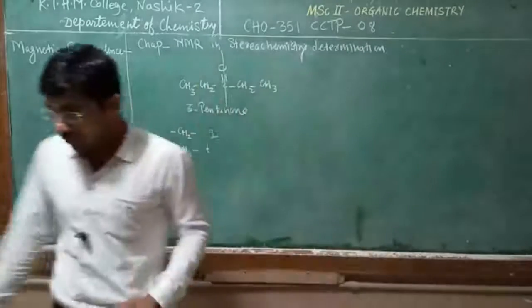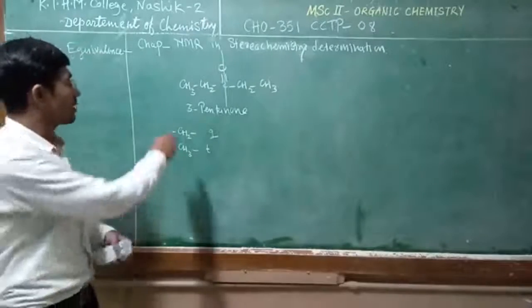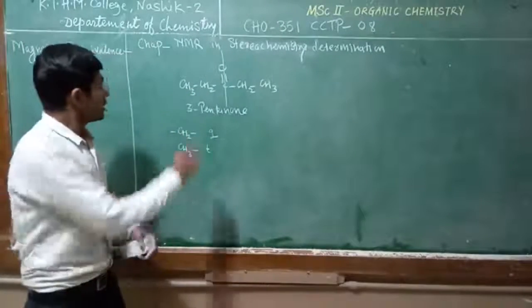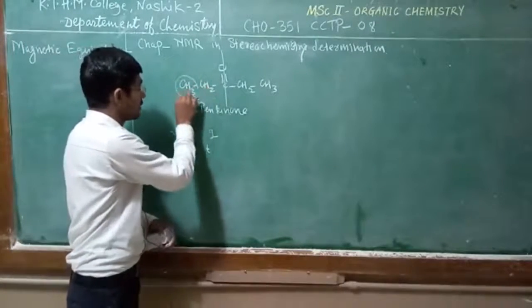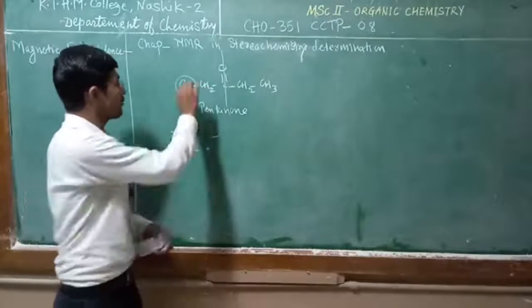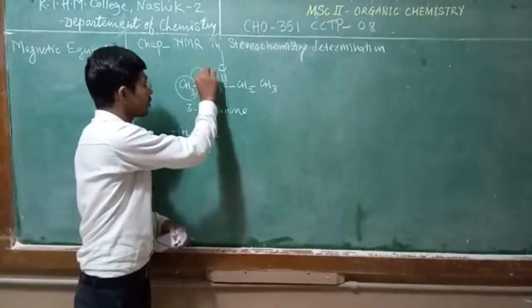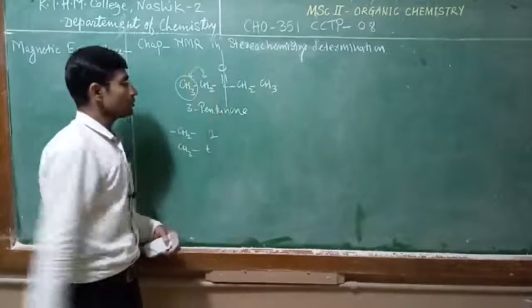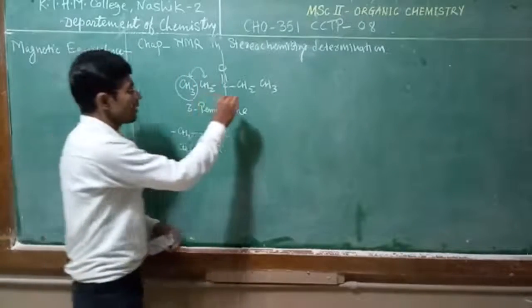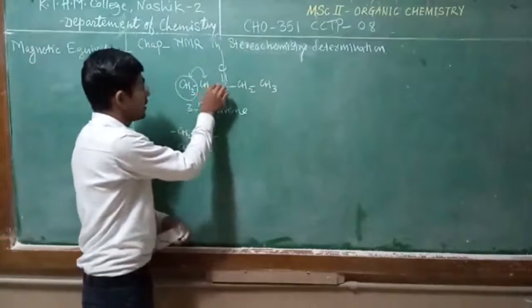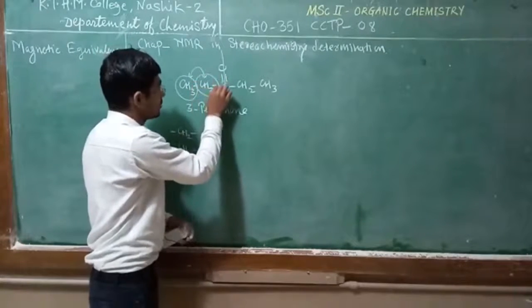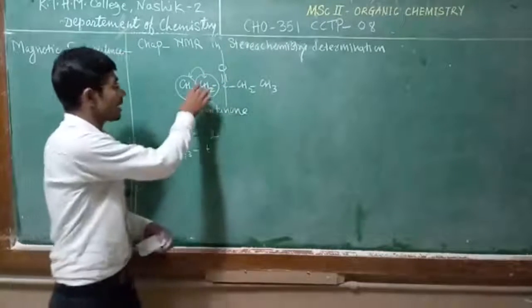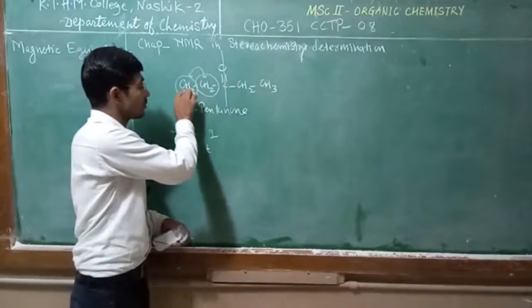Because of free rotation, carbon-carbon free rotation, any one of the methyl protons is coupled with the methylene protons. In the same way, any one of the methylene hydrogens is coupled with the methyl protons.